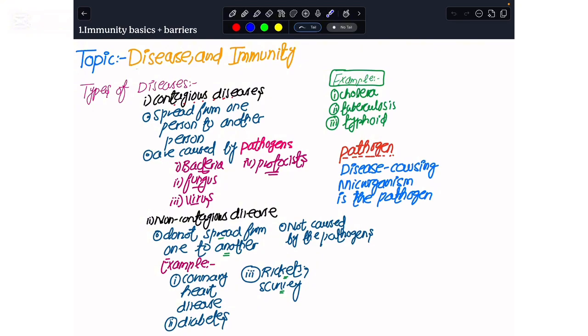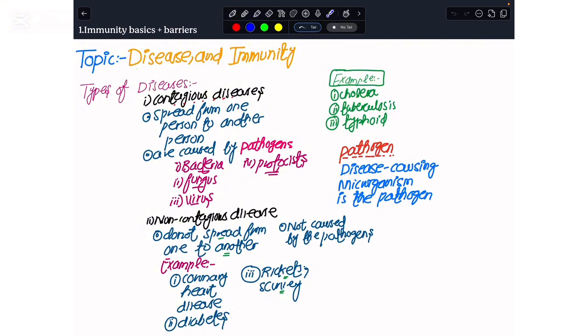Whenever the disease is contagious and caused by pathogens, it is very evident that it would spread from one person to another. Another name that we give to contagious diseases is infectious diseases.